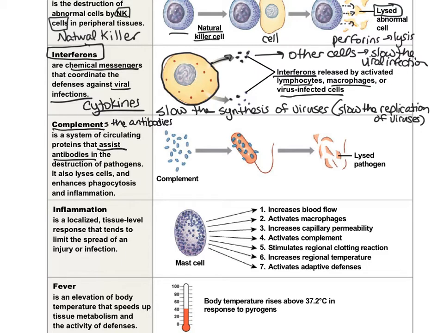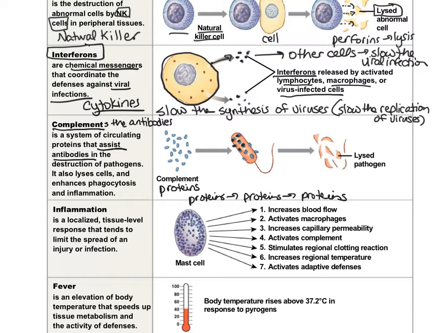The complement system is a system of circulating proteins. We can call those complement proteins. And it's a system because one group of proteins will activate another group of proteins, which activates another group of proteins. And what those proteins do is they bind themselves to a pathogen.